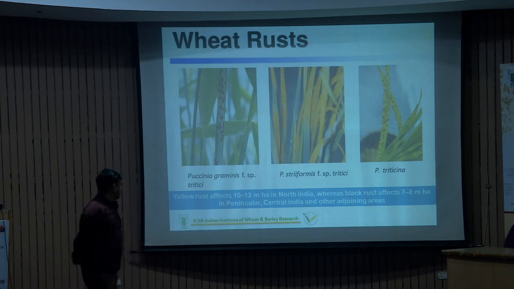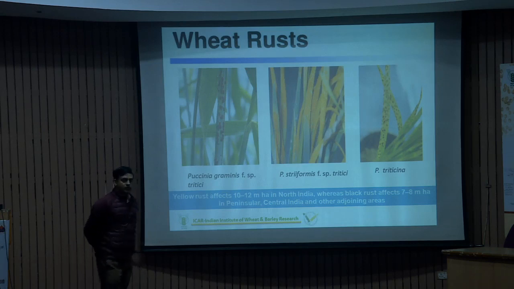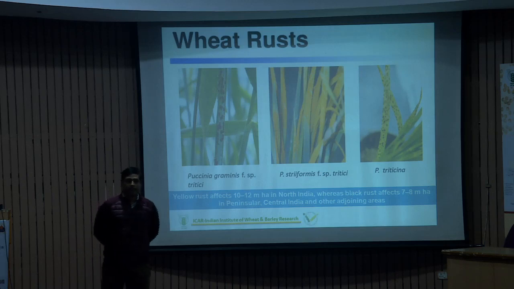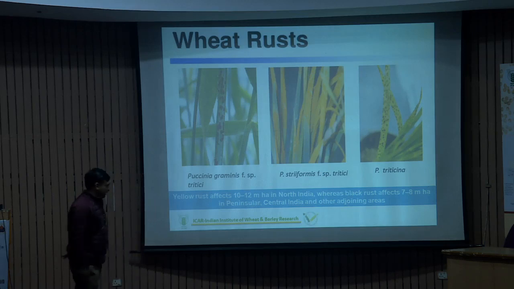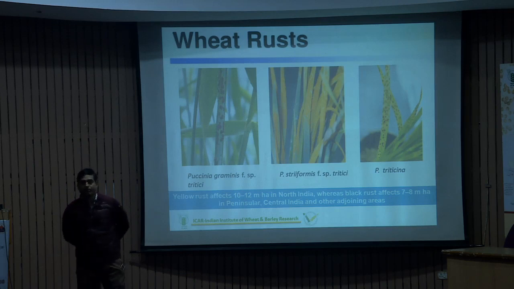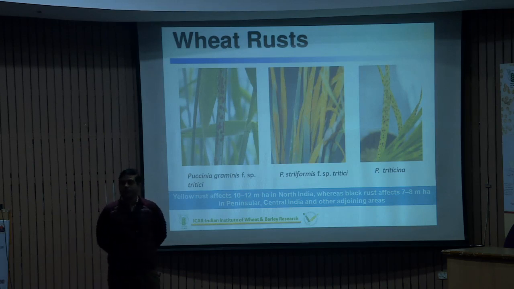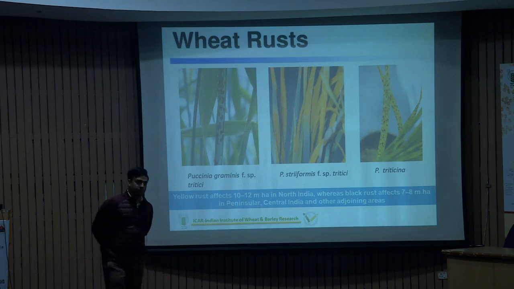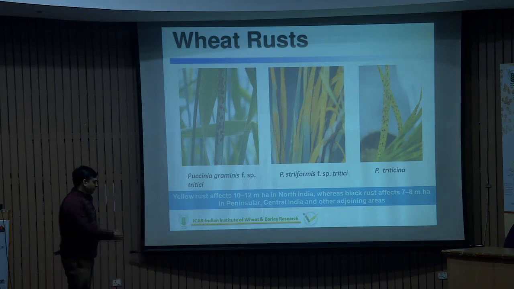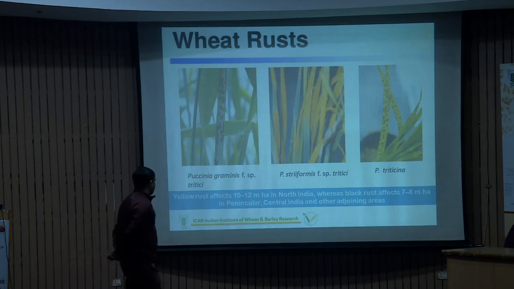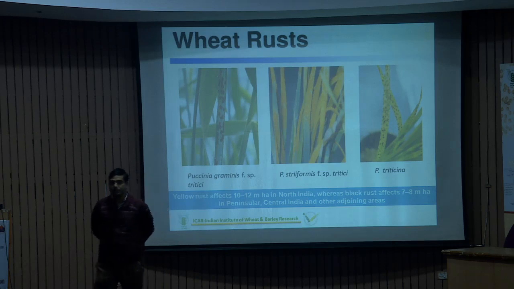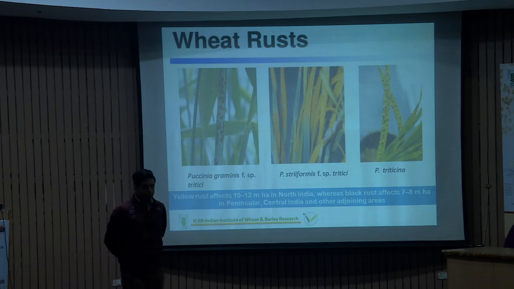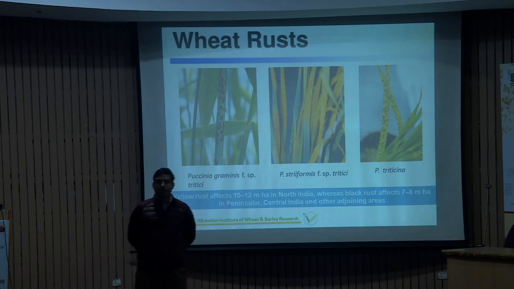economic loss. As per the predictions, yellow rust is affecting around 10 to 12 million hectare area in North India. North India means the parts of J&K, Jammu and Kashmir, Punjab, Haryana, foothills, as well as some part of the Uttar Pradesh. And black rust affects around 7 to 8 million hectare area in peninsular and central India. This particular area comprises part of Karnataka, Kerala, where the hilly region is there.